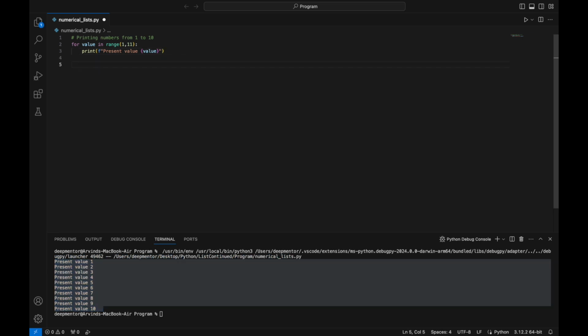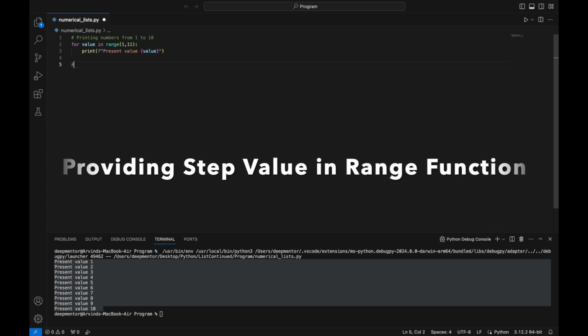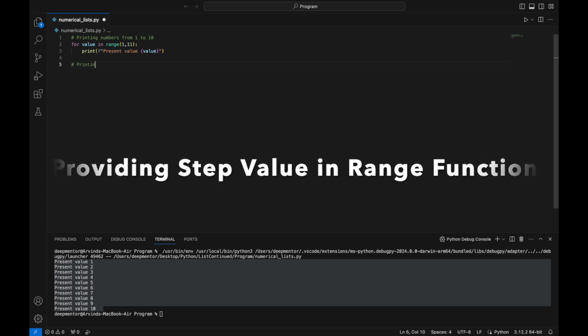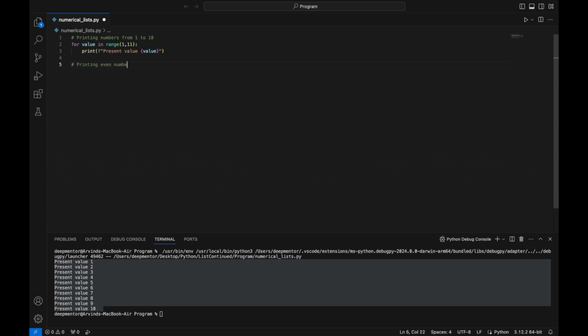By default, the range generates numbers by adding 1 to the previous value. You can also provide a step value as the third argument if you want to skip a few numbers in between while generating the numbers.